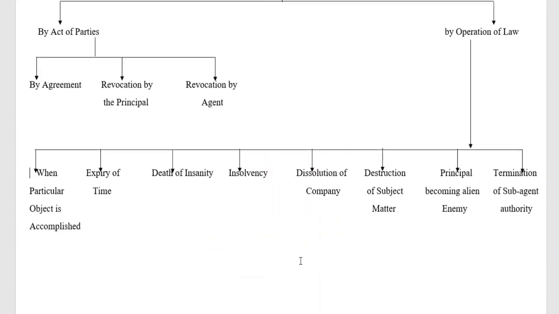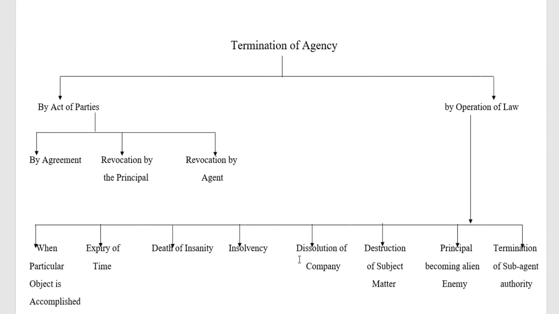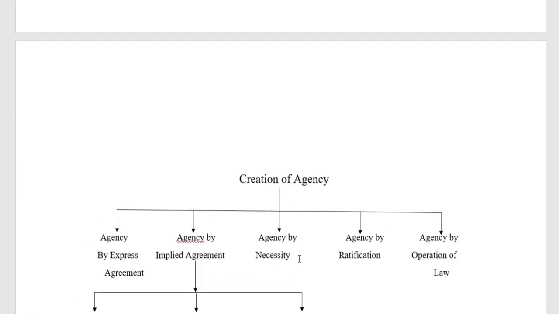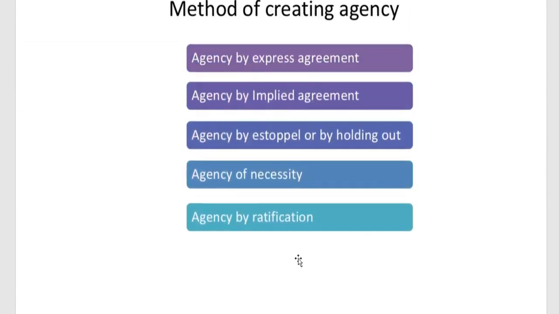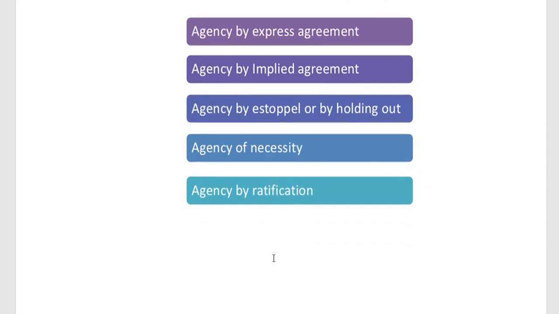This is the aspect we have to see with regard to the most probable questions in the law examination. They will ask you what is meant by the contract of agency. When such a question is asked, I have told you that you have to write three aspects: the essentials of the contract of agency, the principles of agency, and the test of agency. Then, if the question is asked on the method of creating agency, we have to write the methods or modes of creation of agency. So that is also very much important.